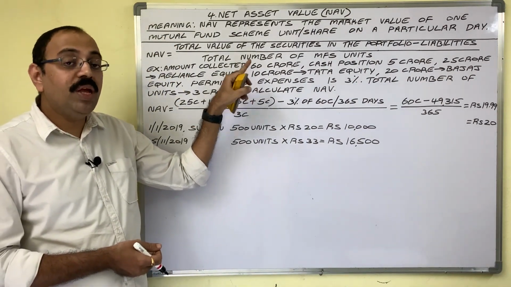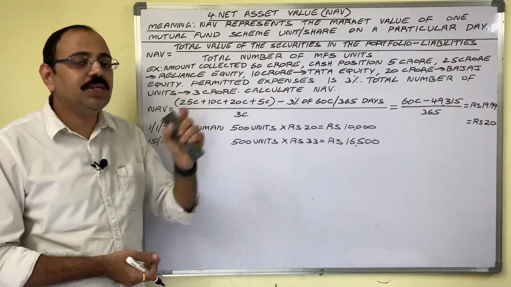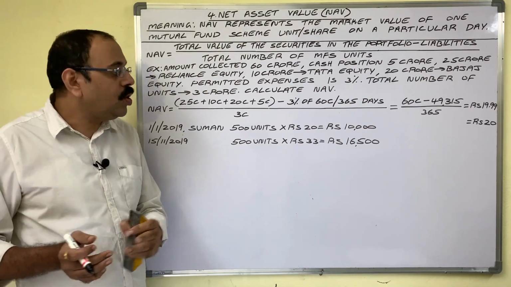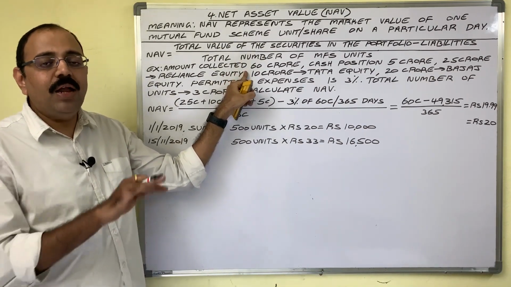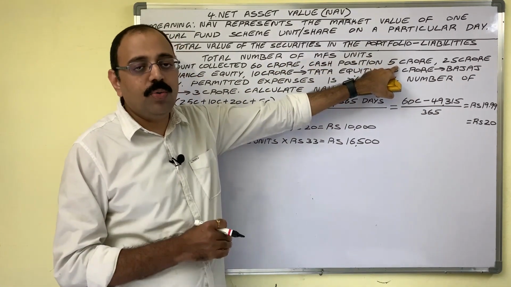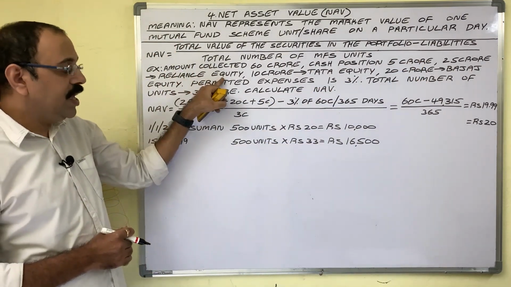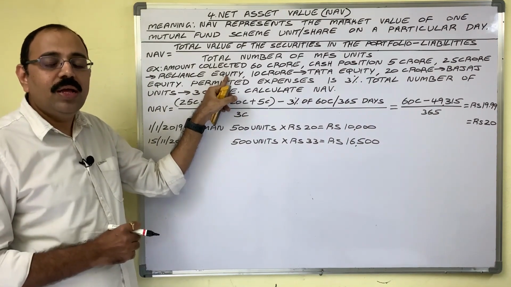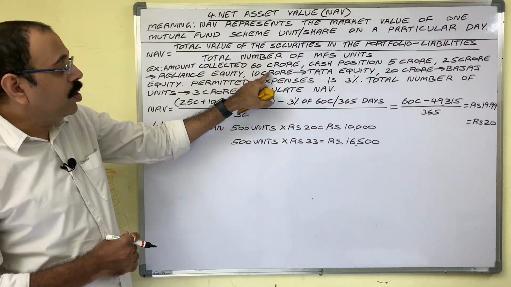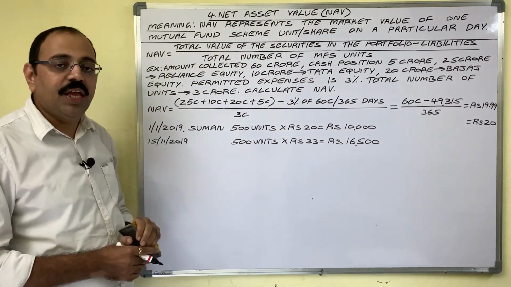Total amount will not be invested in company securities, no? So to meet unexpected redemption liability, fund manager keeps some amount aside. So out of this 60 crore, fund manager wants to maintain a cash position with 5 crore rupees. 25 crore they invested in Reliance equity, means what? This scheme belongs to equity fund. 10 crore in Tata equity, 20 crore in Bajaj equity.